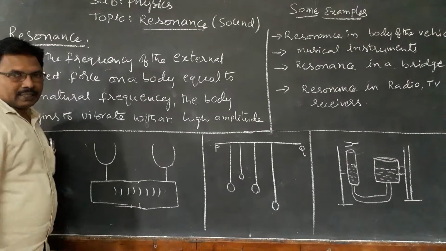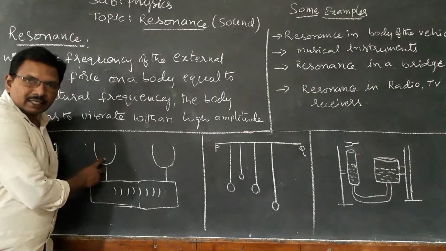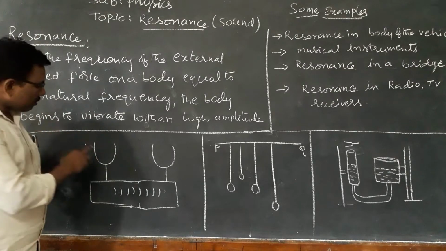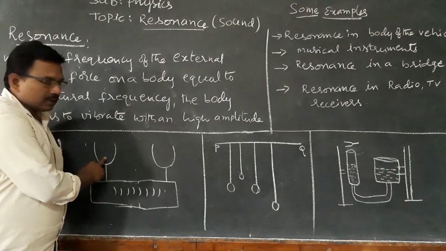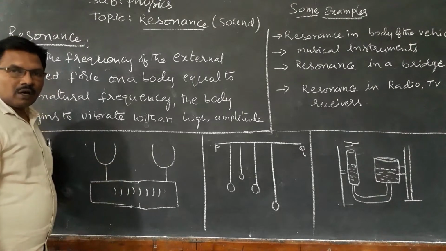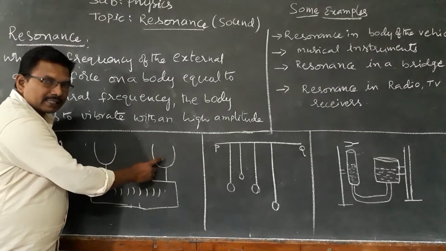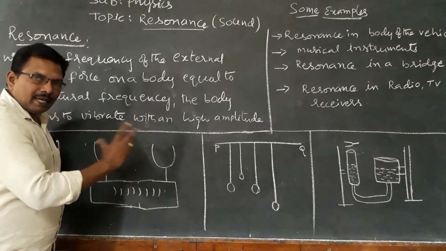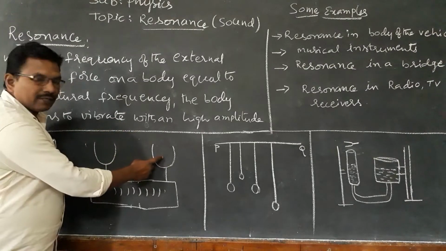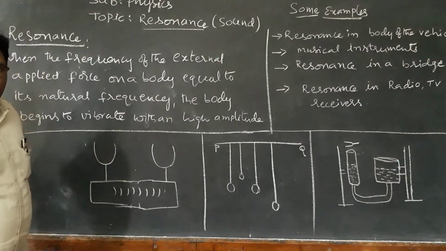Then it vibrates. We are creating a disturbance, creating vibrations, in this tuning fork. Because of these vibrations, the nearby tuning fork also vibrates. But it vibrates with high amplitude. How high? It moves a large distance. With high amplitude it vibrates when these two have the same natural frequency.